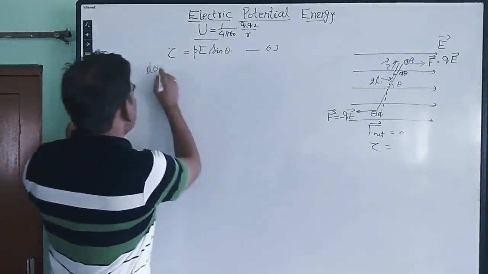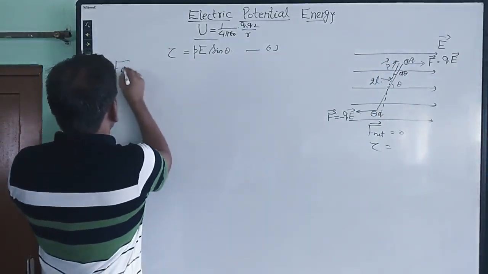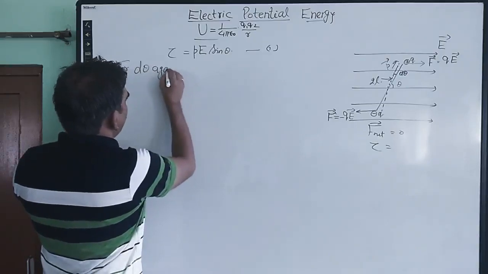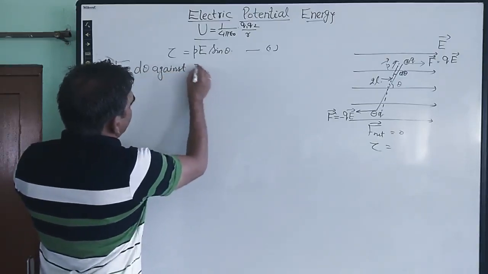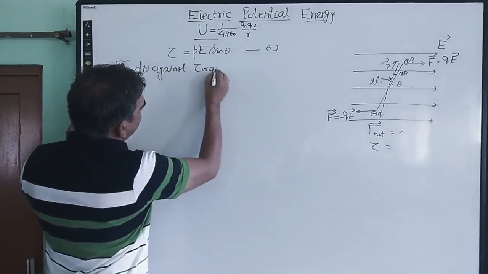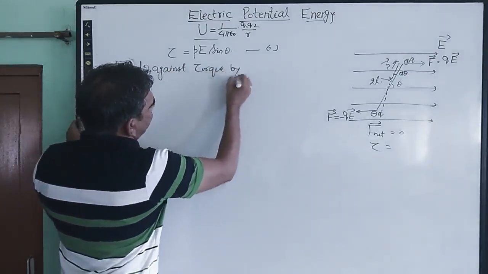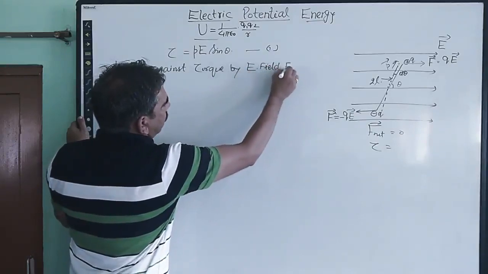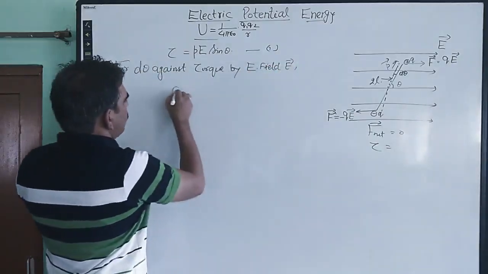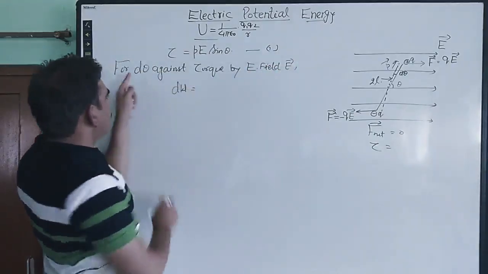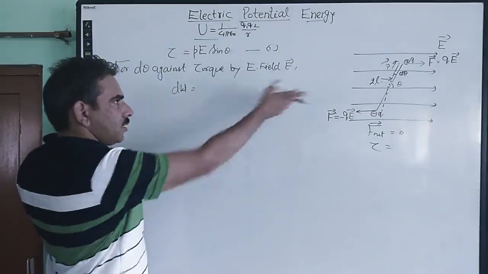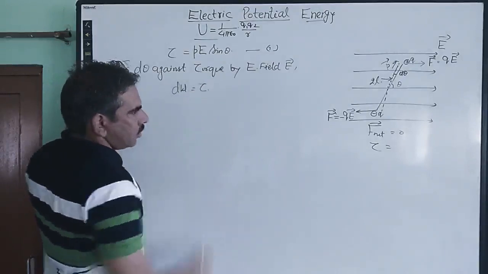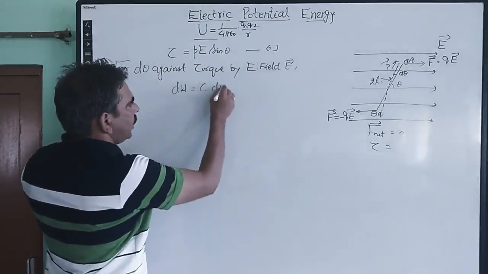Then the small amount of work done in this angular displacement against the torque exerted by the electric field is given by tau into the angular displacement d theta.